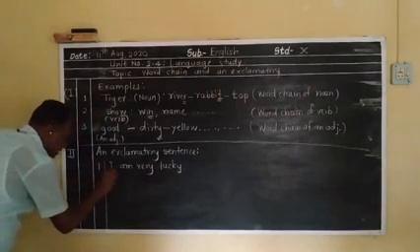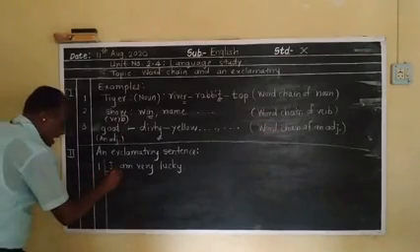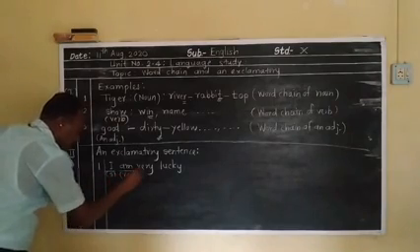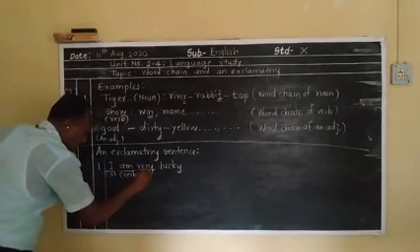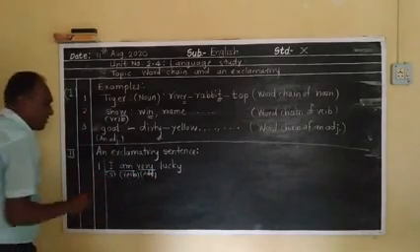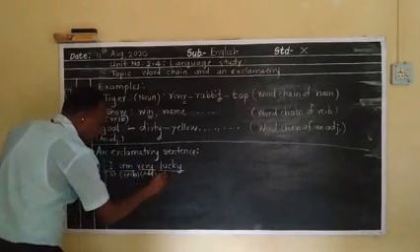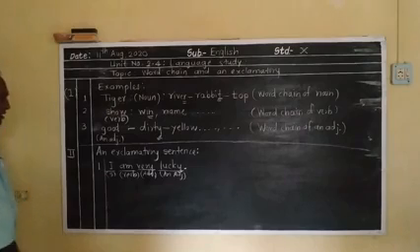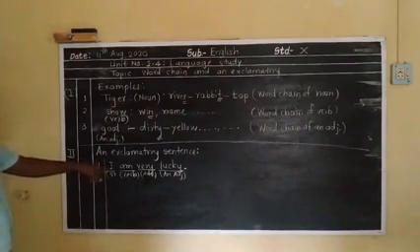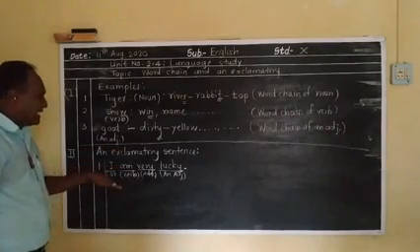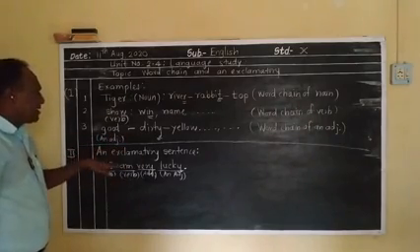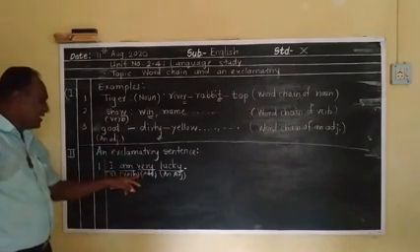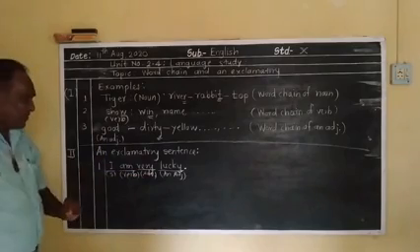I is the subject, am is the verb, very is an adverb, lucky is an adjective. Understood, student? How to change this statement into an exclamatory sentence? Look, I'm very lucky. Very is an adverb.